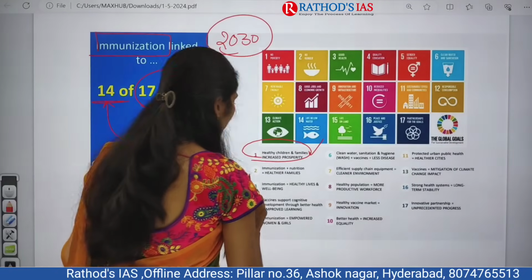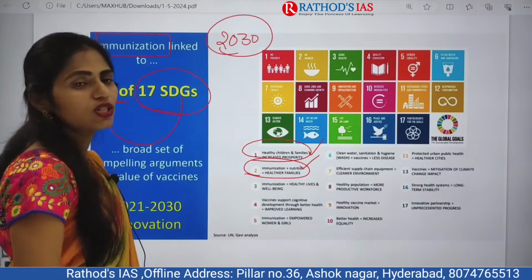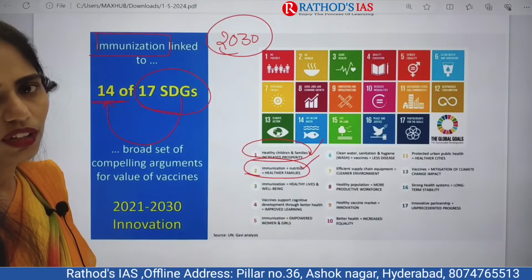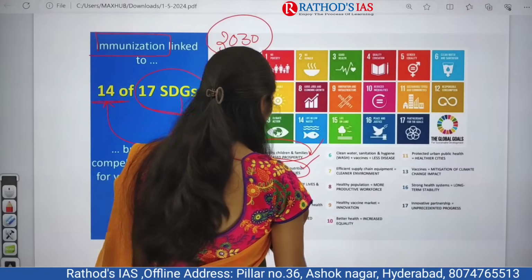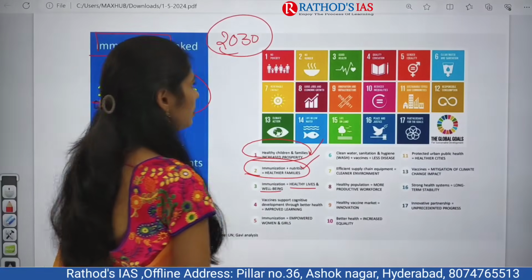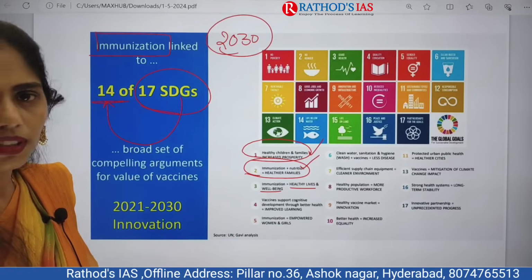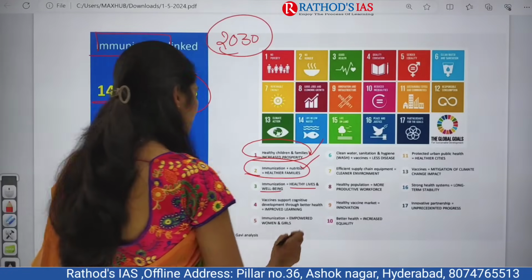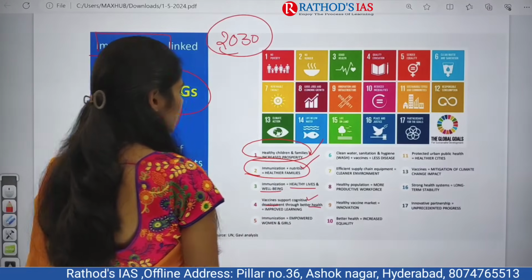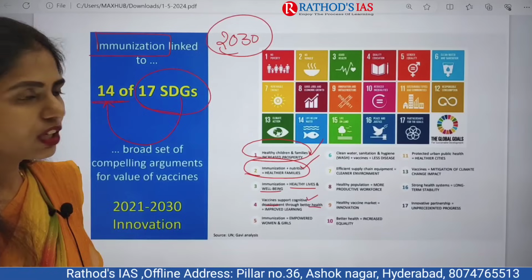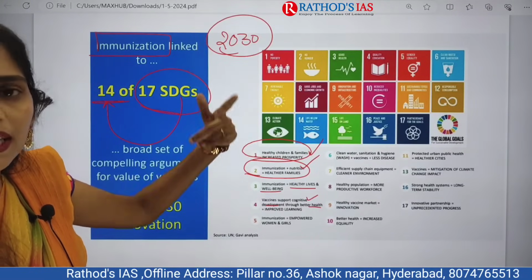Next, whenever we focus on immunization plus nutrition, that will lead to healthier families, so that we can also work toward zero hunger. Next, immunization leads to healthy lives and well-being, so that we can ensure good health, that is sustainable development goal 3. Next, vaccines also support cognitive development through better health, so that there will be improved learning, and sustainable development goal 4, which talks about quality learning, can be achieved.